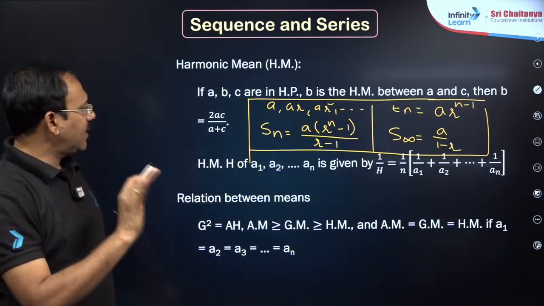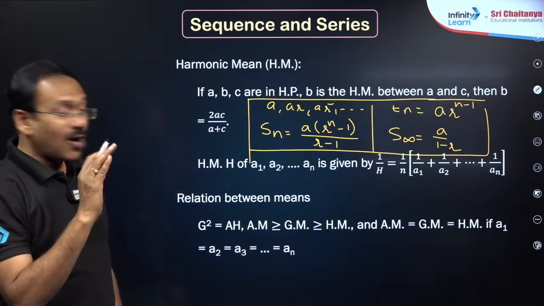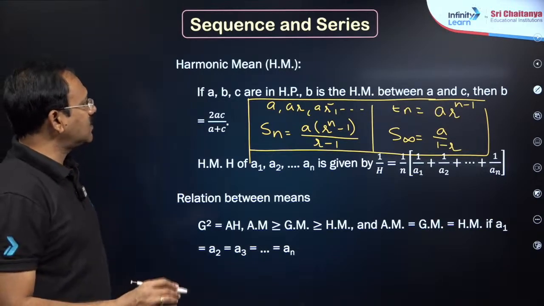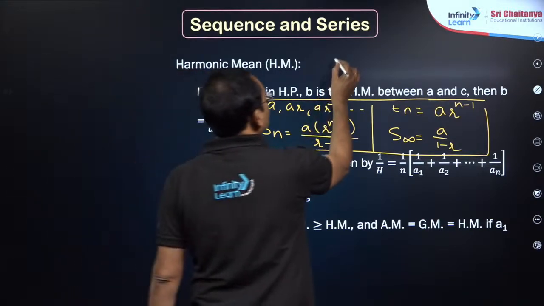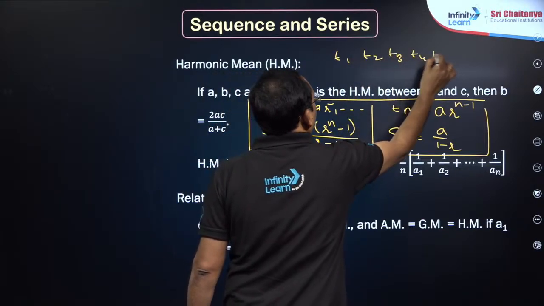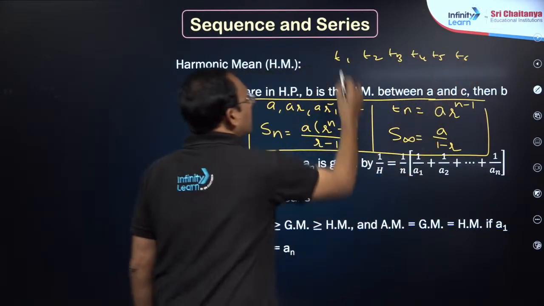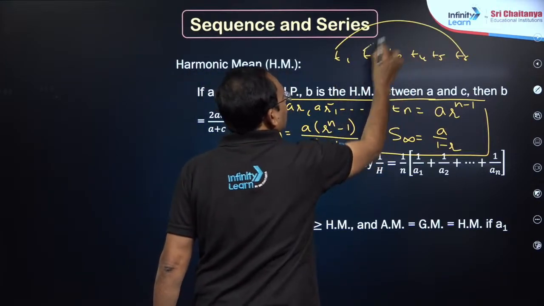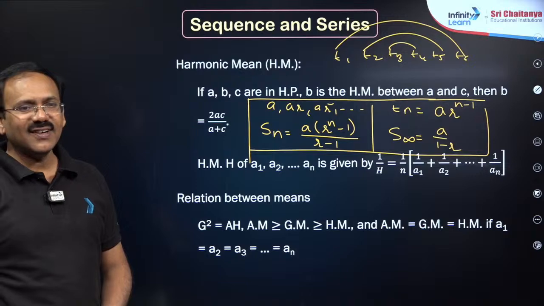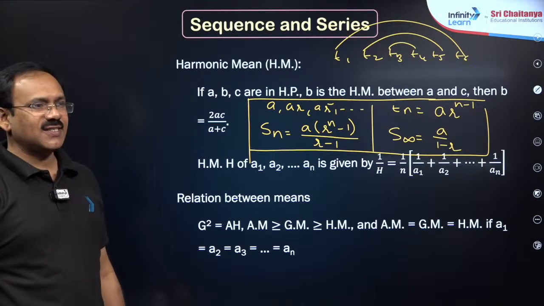What is GP? Nth term, Sn, and when mod R is less than 1, S infinity. Even after this, one more important point is, if you take T3, T4, T5, T6 in GP, this product is the same as this product. This is the thing, dear students.